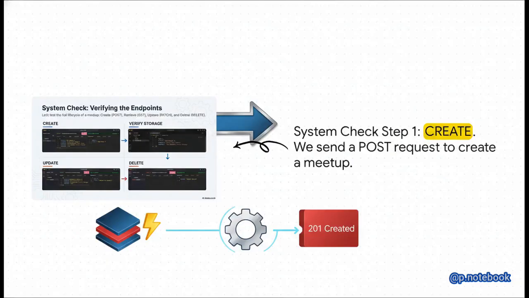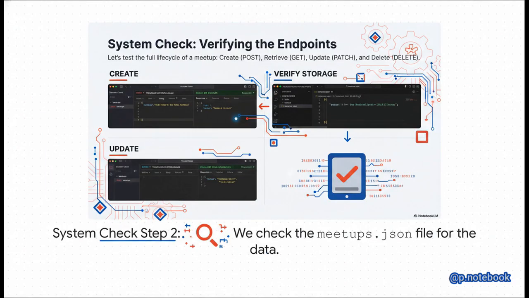First system check, create. We send a POST request with the data for our first meetup, and we get a 201 created response back. Looks good so far. But is the data actually in there? Step 2 is to verify. We crack open our meetups.json file, and yep, there it is. Our first meetup has been successfully saved.